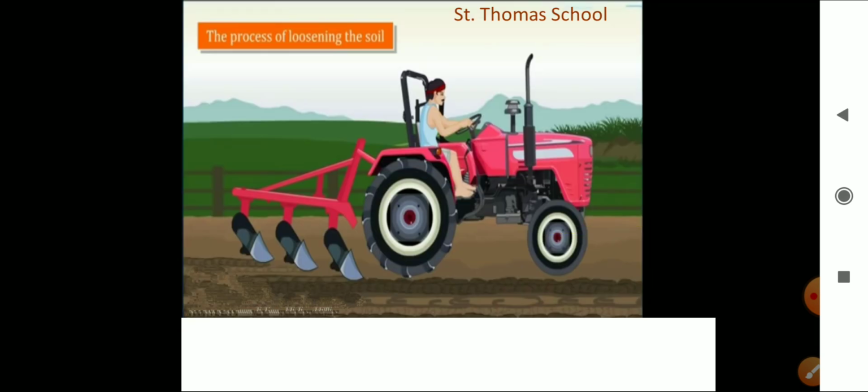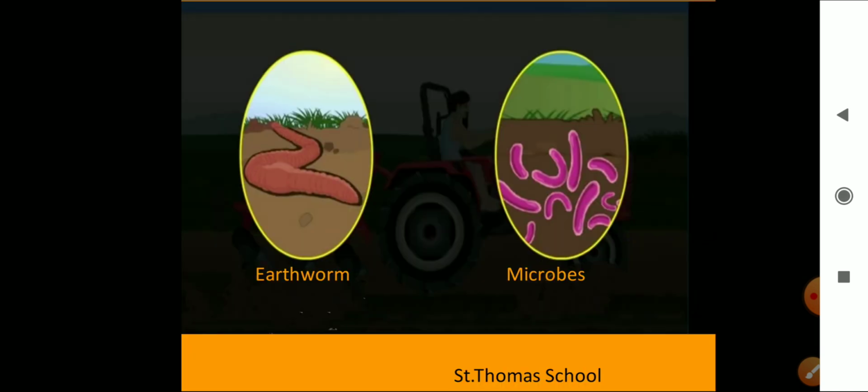The preparation of soil is the first step before growing a crop. One of the most important tasks in agriculture is to turn the soil and loosen it. You can see here the process of loosening the soil, how this farmer is loosening the soil with the help of these agricultural implements, right? This allows the roots to penetrate deep into the soil.